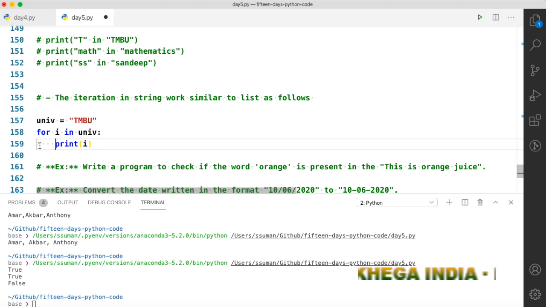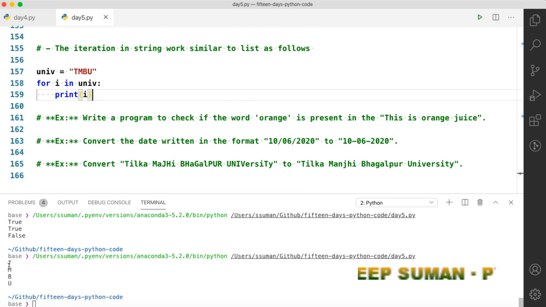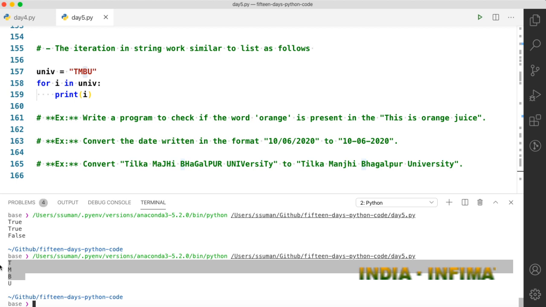You can count that: this is 1, this is 2, this is 3, this is 4. So this will be a block. Let's print this. You can see that i takes the value first T, then M, then P, then U, and then the loop will end.